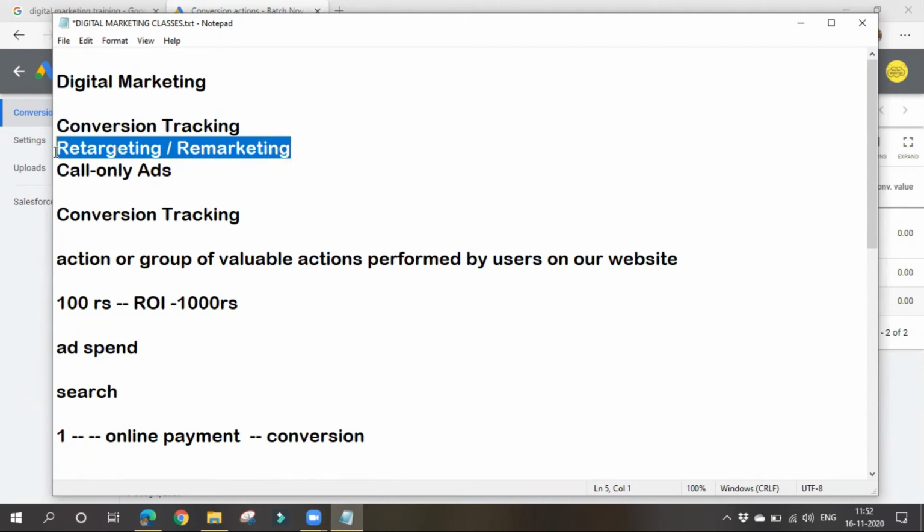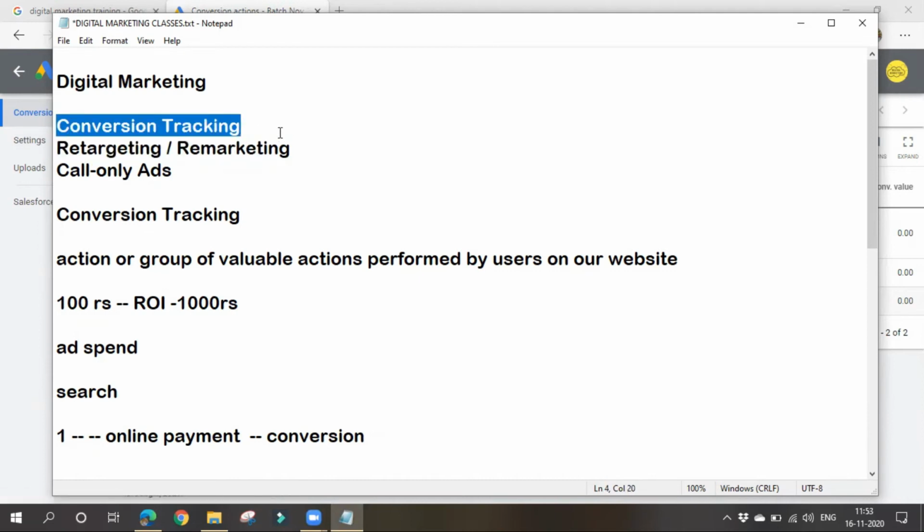But in order to do remarketing, we have to set up this conversion tracking code on our website. Then only we'll get some data: how many people are coming to our website, what they are doing on our website, and so on. Then only we can perform remarketing. In simple terms, we can target people who previously came to our website even after they left our website. So we can remind them, we can revoke them, and at last we can convert them.